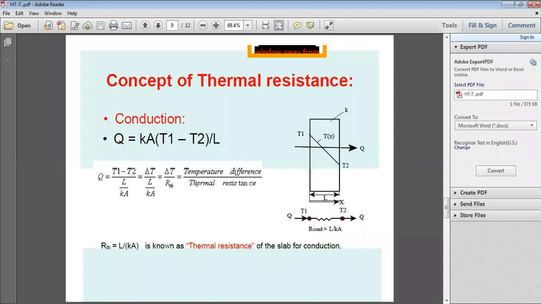Here also, thermal resistance is equal to temperature difference by heat flow. Here R_TH, L by kA, is known as the thermal resistance of the slab for conduction heat transfer.